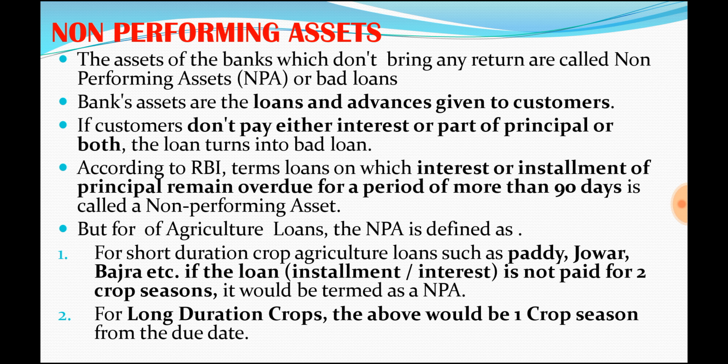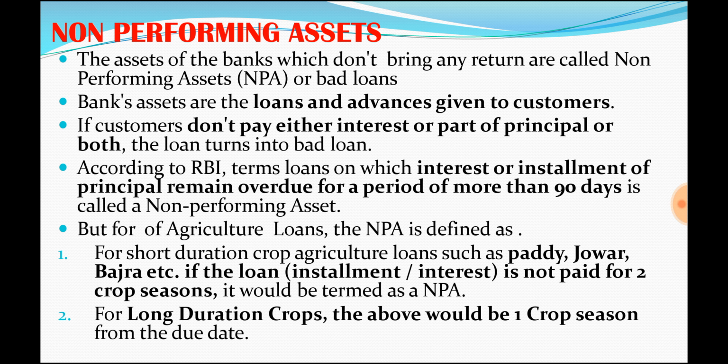So an asset given to the borrower, if it is not bringing any return to the bank, that is, the principal is not coming or the interest is not coming, that is called a non-performing asset.